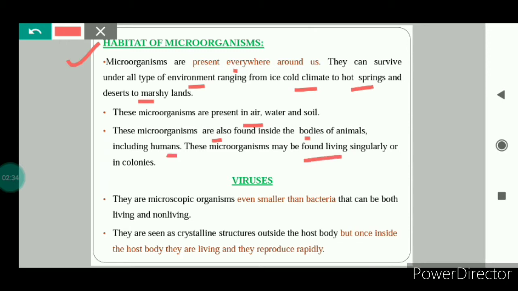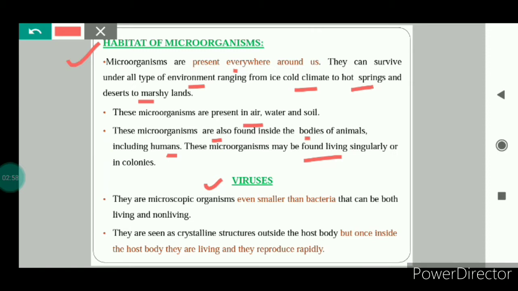These microorganisms may be found living singly or in colonies. Some microorganisms can live alone, for example, amoeba. And some microorganisms live in groups, or we can say they live in colonies, for example, fungi and bacteria. So now let's study these different types of microorganisms in detail.